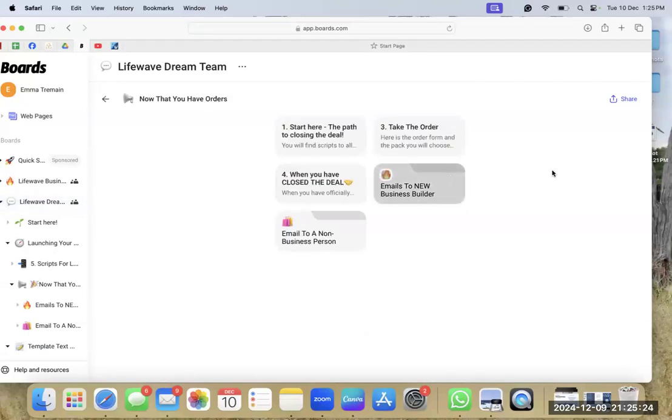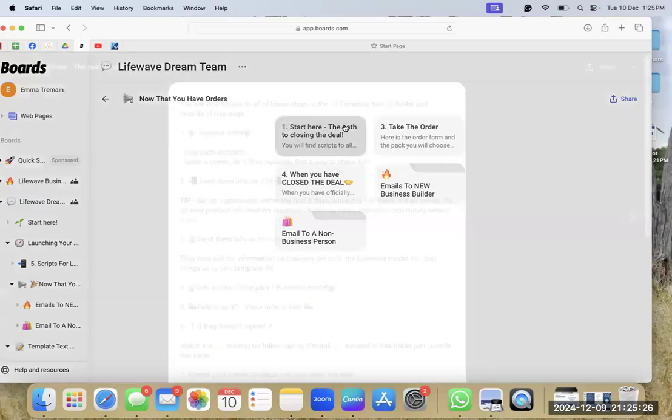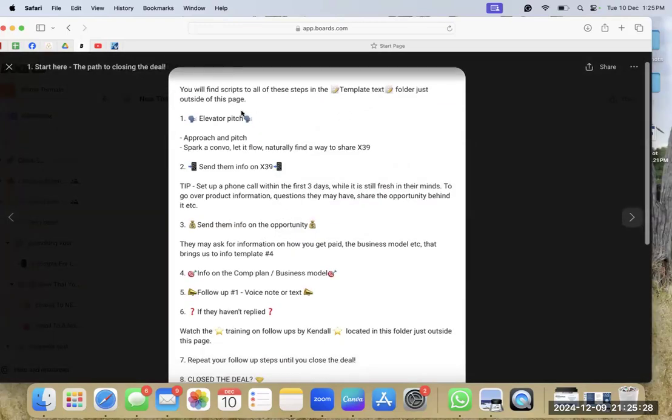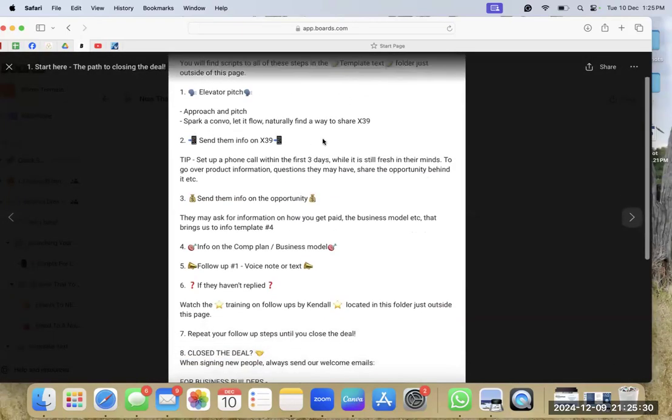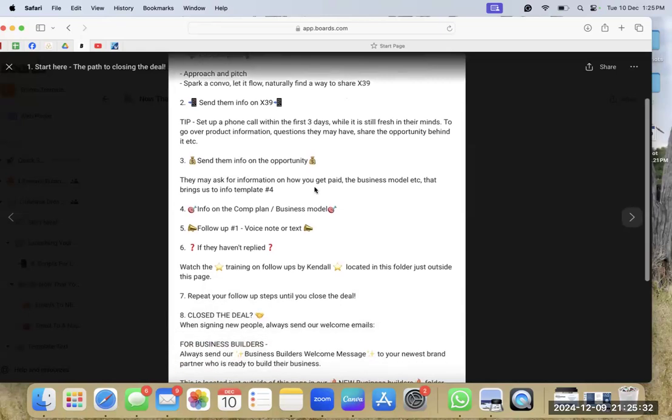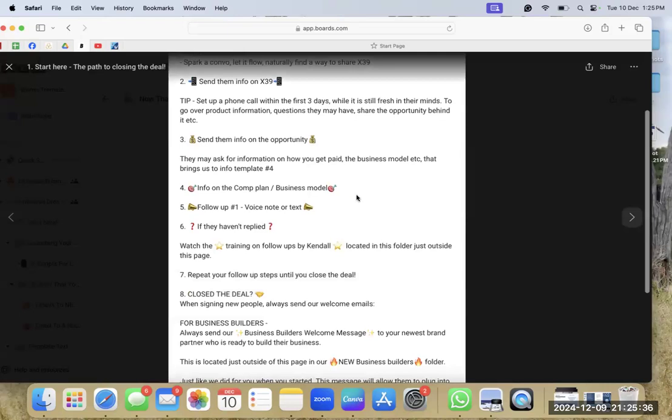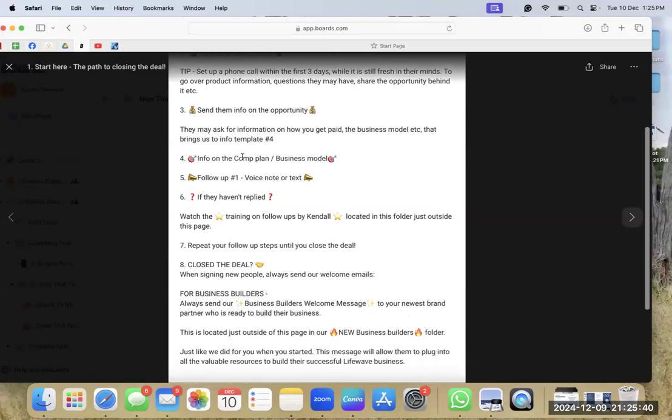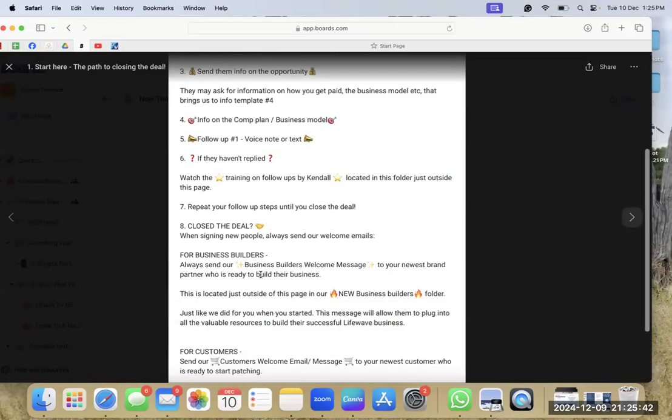Now we've got orders coming in. So the path to closing the deal is the elevator pitch, send them info, send them opportunity. This is what I just went through on the template text section. Info on the comp plan business model, follow them up. If they haven't replied, continue these steps until you've closed the deal.